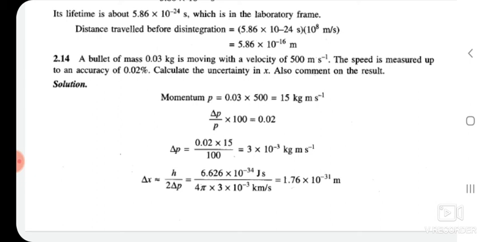Similarly, I want to find out delta x. Delta x is equal to h by 4 pi delta p, which is 6.62 into 10 to the power of minus 34 joule second divided by 4 pi into 3 into 10 to the power of minus 3 kg meter per second. If we simplify, you will get 1.76 into 10 to the power of minus 31 meter.